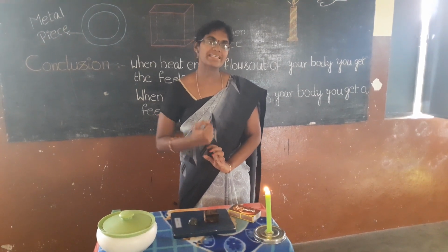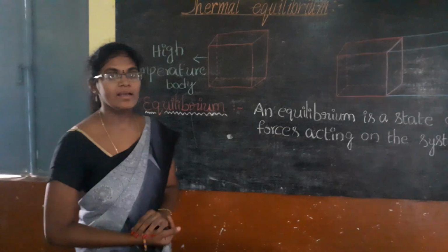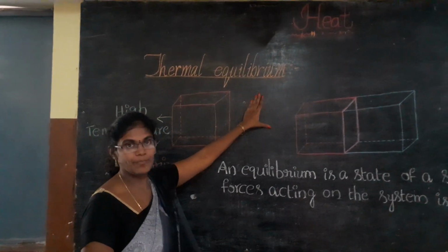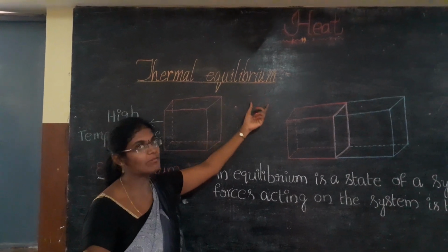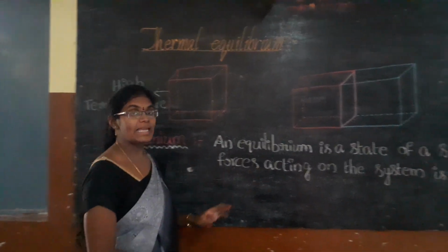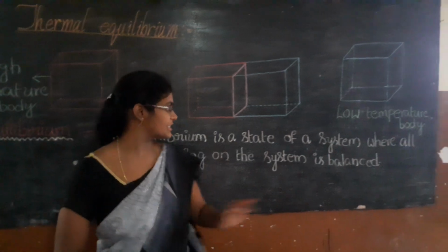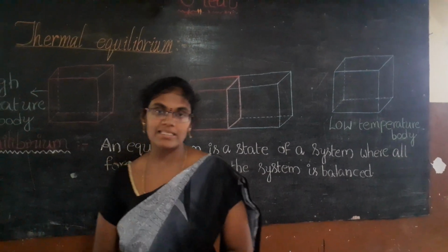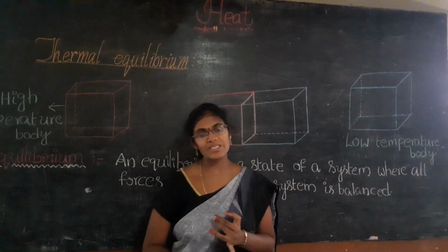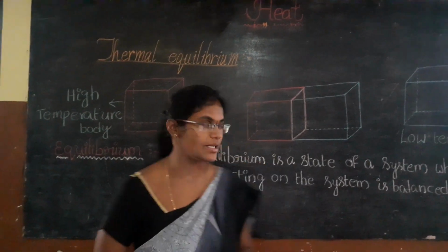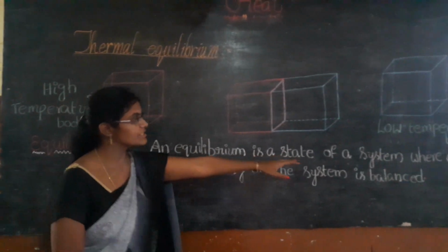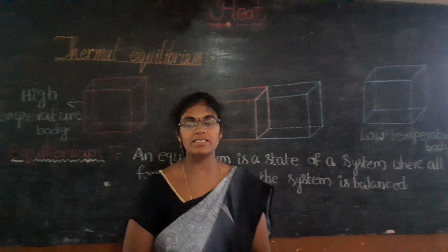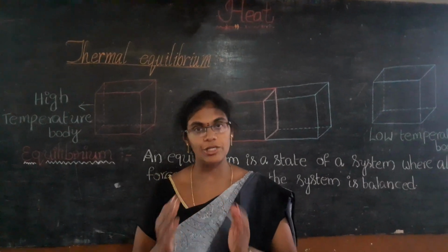Now, let me explain the second activity. Before starting the second activity, I am going to explain thermal equilibrium. In thermal equilibrium, what is meant by equilibrium? An equilibrium is a state of a system where all the forces acting on the system are balanced. Here system means any substance, material or body, anything. That means the net force is zero.